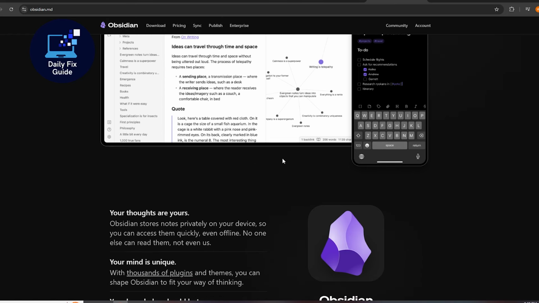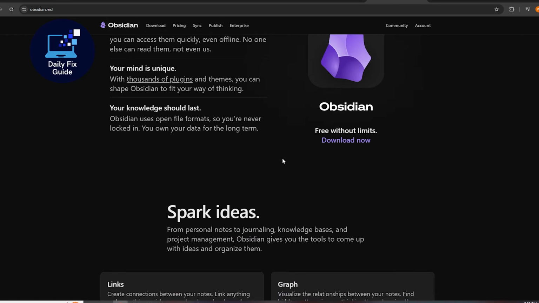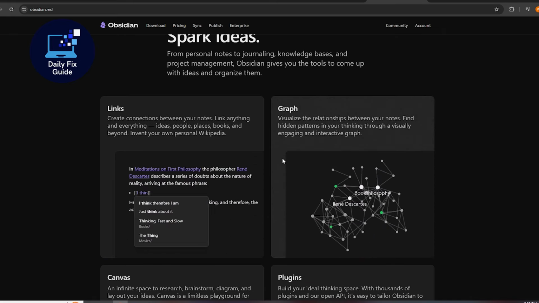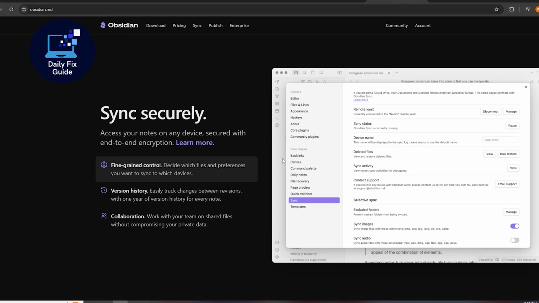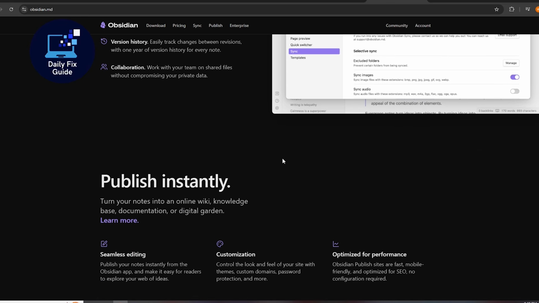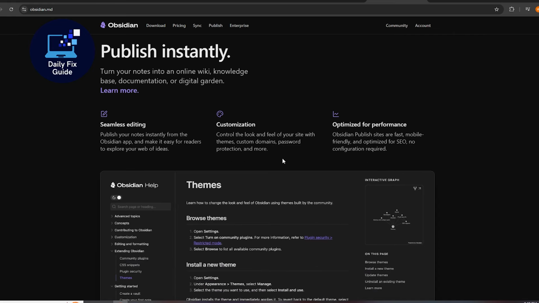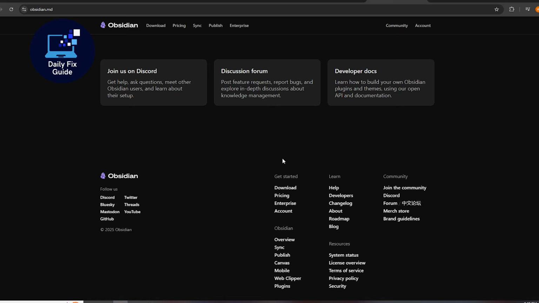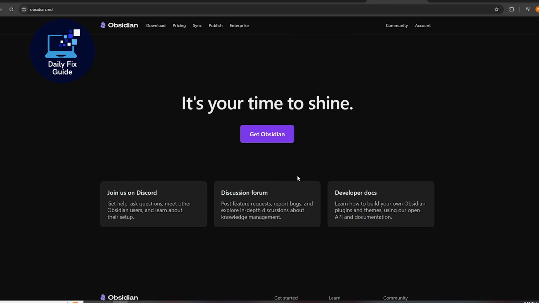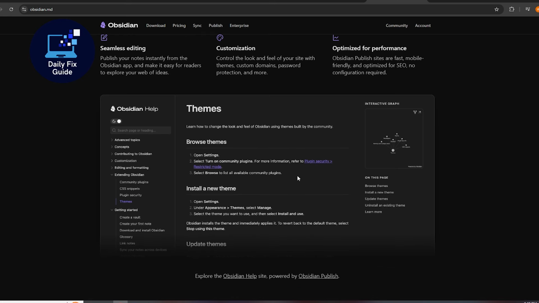2025, the note-taking war just got personal. Obsidian or Anytype? Let's break it down fast. Obsidian is still the local-first, Markdown-powered vault built for power users. It's lightning fast, completely offline, and insanely customizable with hundreds of community plugins. If you love raw text control and linking ideas your own way, Obsidian gives you total ownership with zero cloud